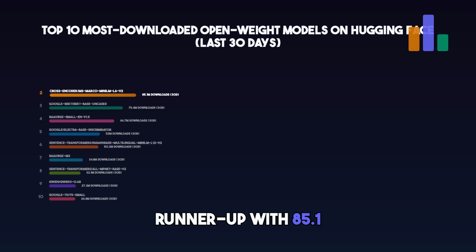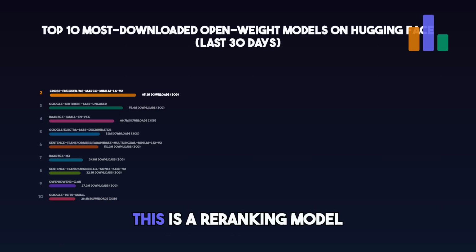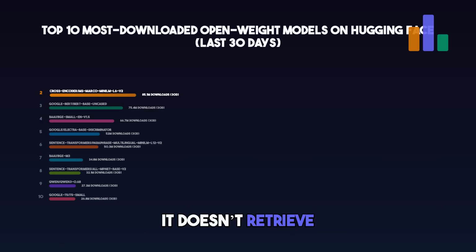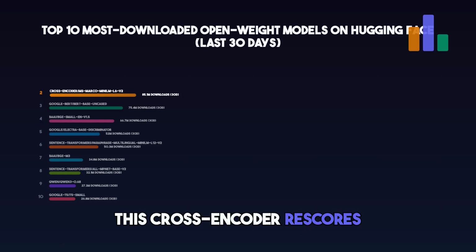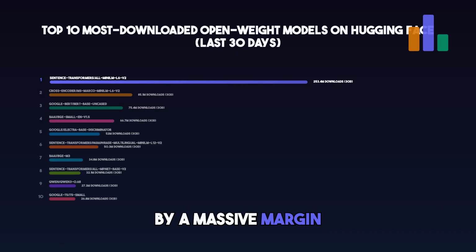Runner-up, with 85.1 million downloads, the cross-encoder ms-marco-MiniLM-L6-v2. This is a re-ranking model trained on Microsoft's MS MARCO passage retrieval dataset, and its job is different from the embedding models on this list. It doesn't retrieve, it judges. You run it as a second pass after fast retrieval. A bi-encoder finds the top 50 or 100 candidates. Then this cross-encoder rescores each one for true relevance and reorders them. In production RAG systems where answer quality is non-negotiable, this re-ranking step is often the difference between a good system and a great one.